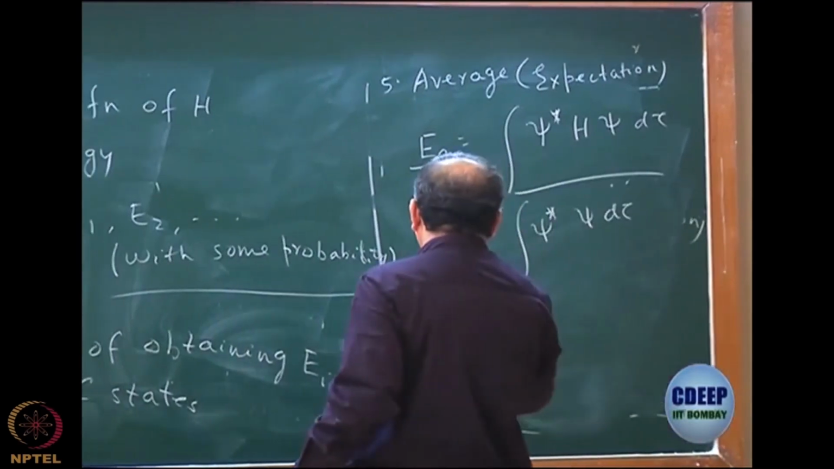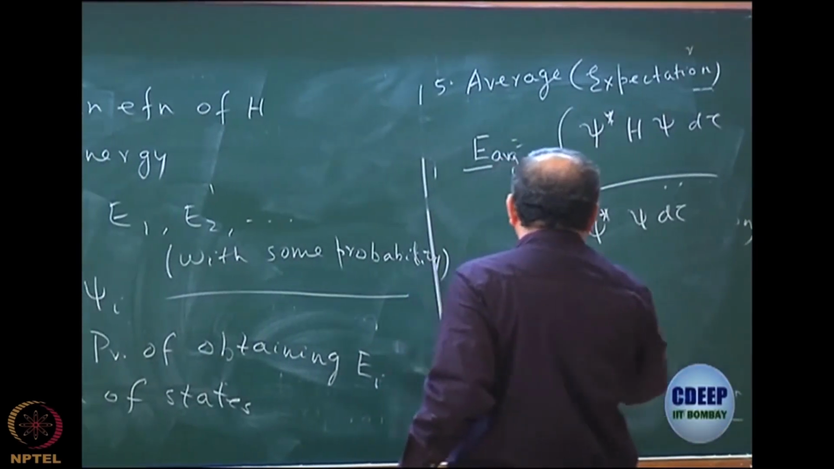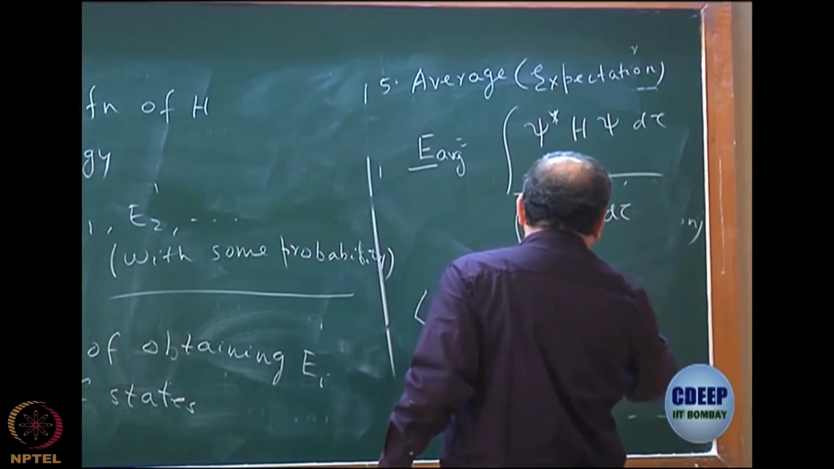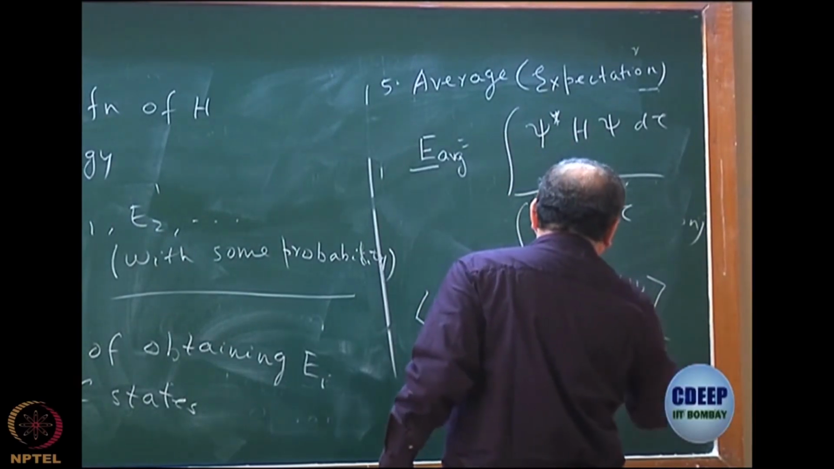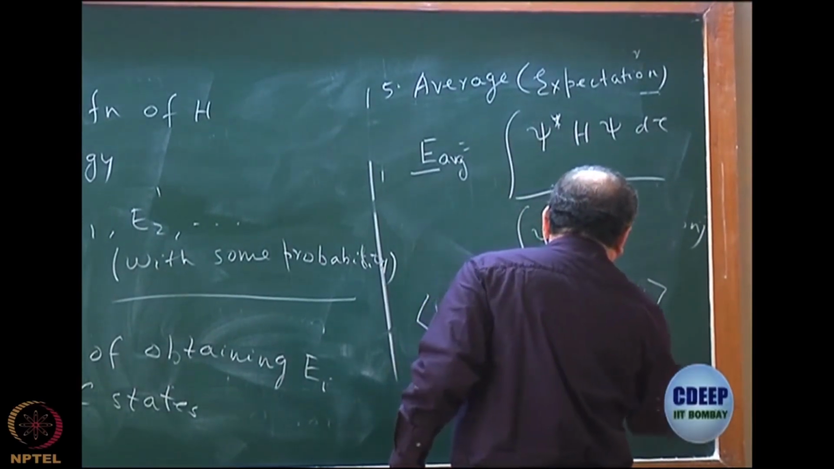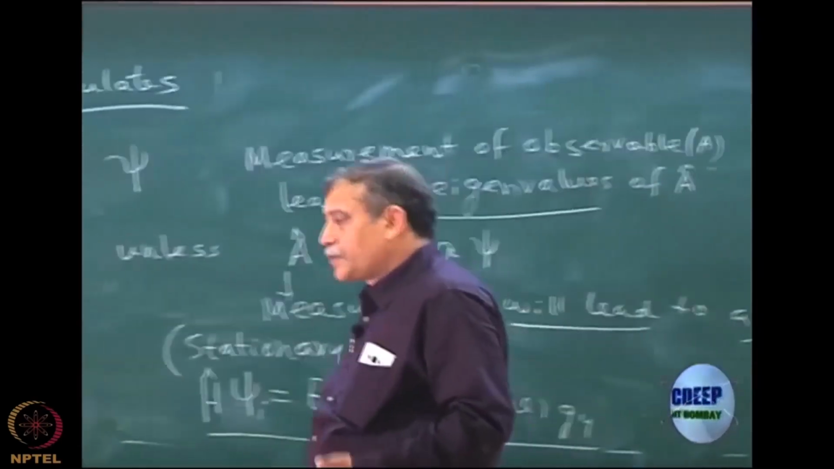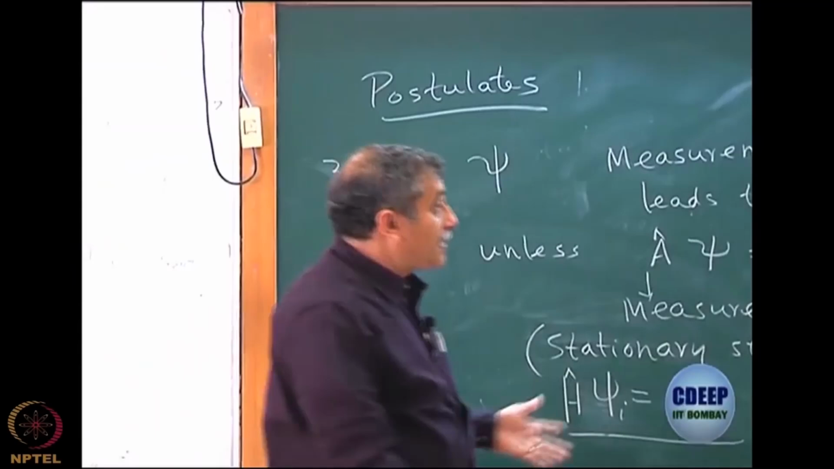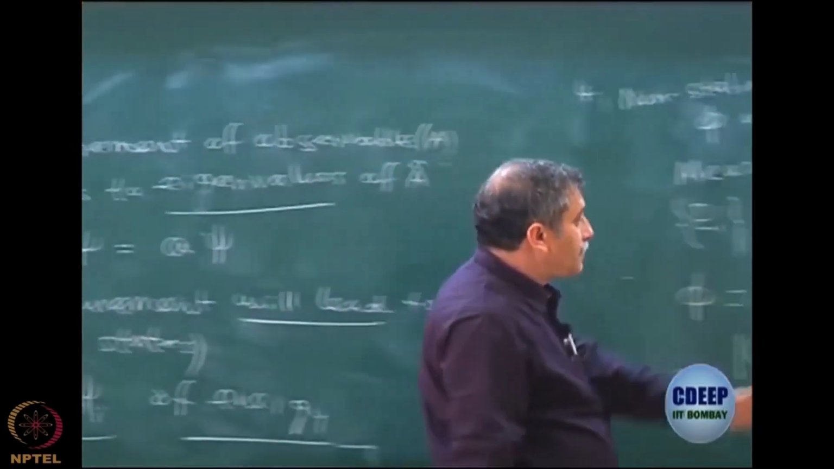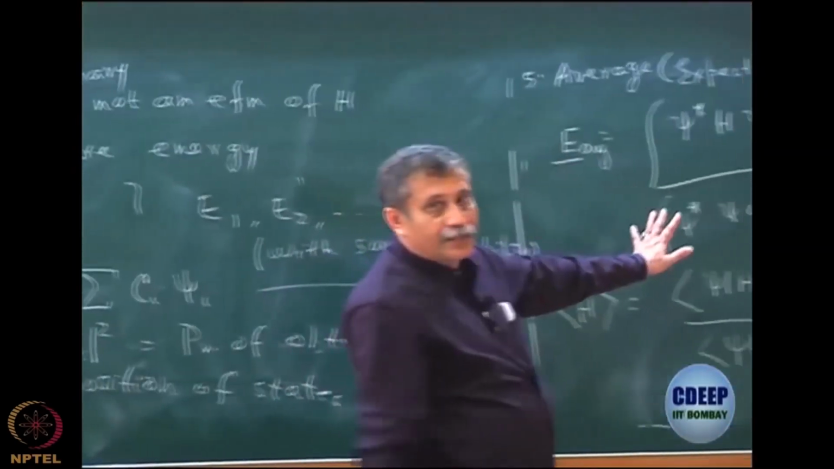In Dirac notation, sometimes it is written as H average equals <psi|H|psi> divided by <psi|psi>. The denominator comes because I am assuming that it may not be normalized. If it is normalized to unity, then of course the denominator need not be written. So this is a very, very important concept, the average value concept, by which a non-stationary state could be treated.